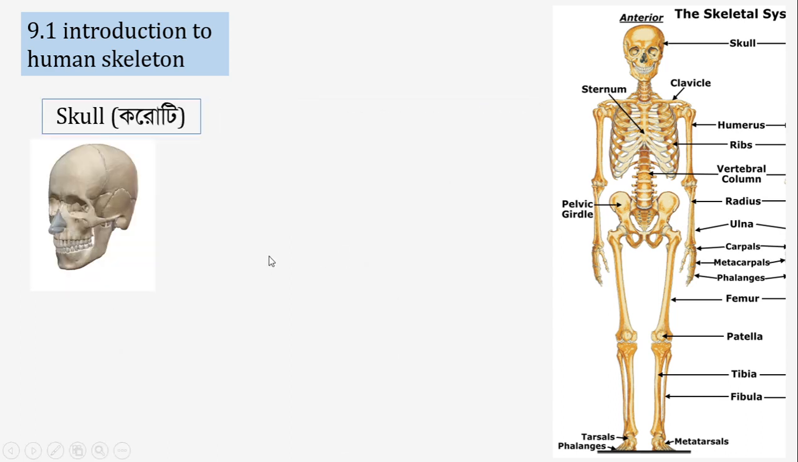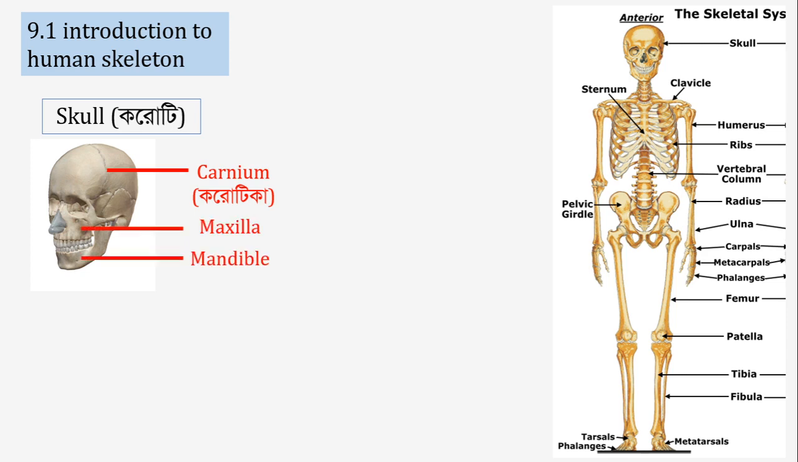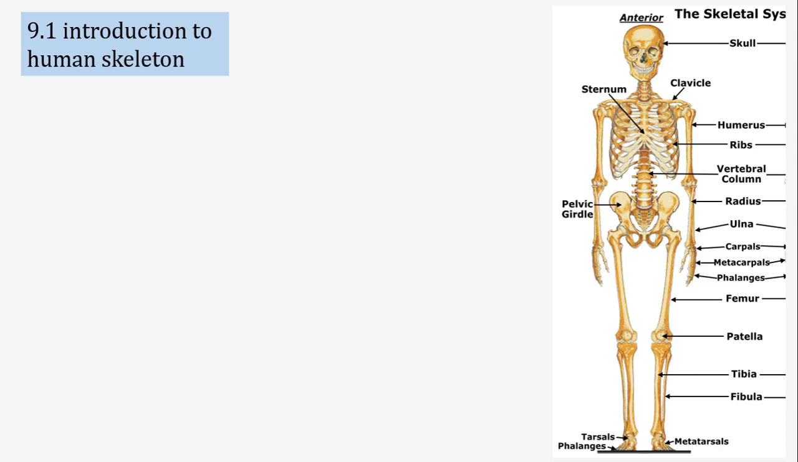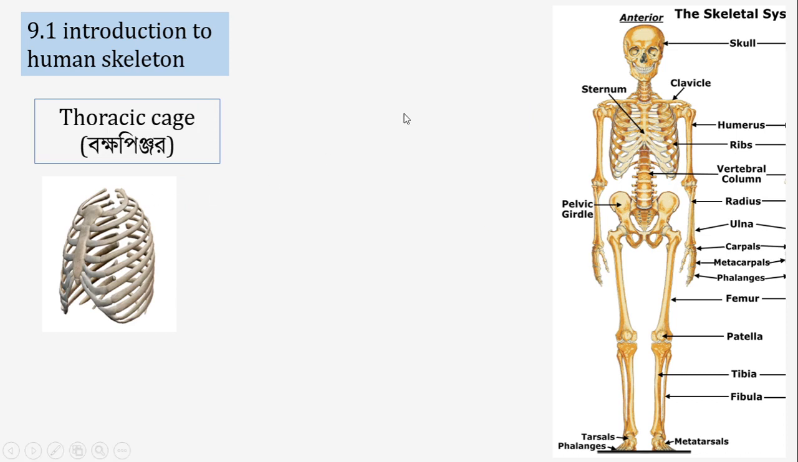First we start from the head. This part is called the skull, and that is divided into 3 regions. The first one is the cranium, and there are 2 maxilla and 1 mandible. Then at the bottom of it, there is a shoulder girdle. There are 2 clavicles and 2 scapulae present at the shoulder girdle, the shoulder region. Then the thoracic case. This thoracic case protects the internal organs like lungs and heart, and it is made up of a sternum with multiple ribs attached to it.